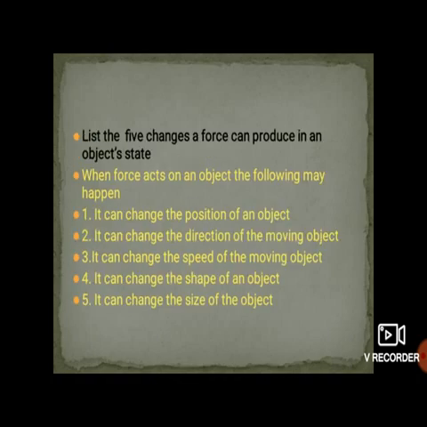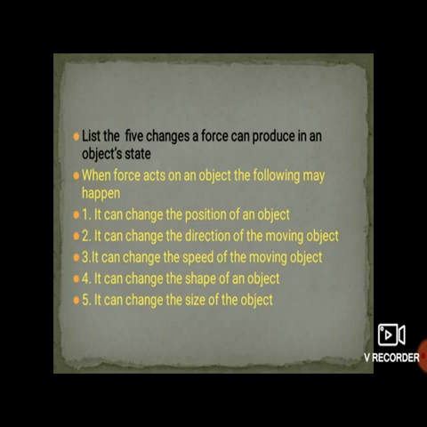Now the next question is, list the 5 changes a force can produce in an object's state. Suppose there is one object and you apply a force.